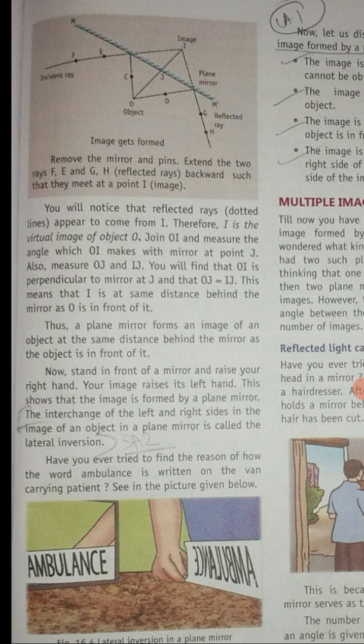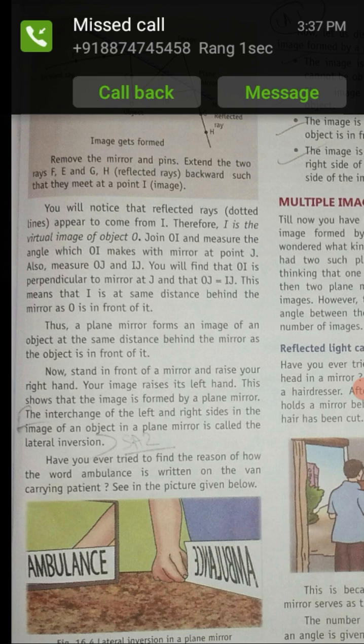Image line across the plane mirror M and M'. You will notice